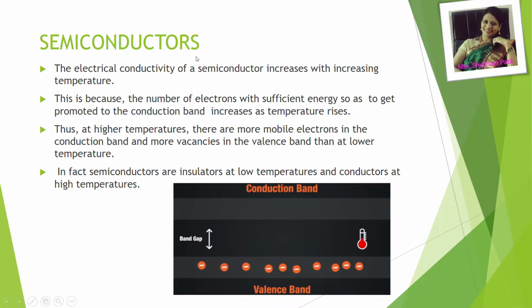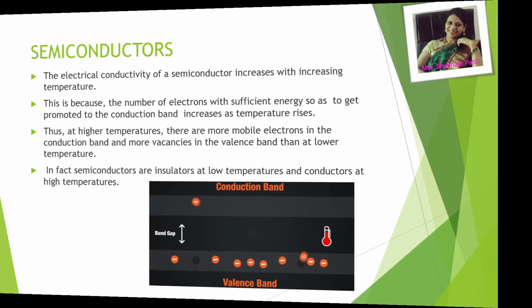Electrical conductivity of a semiconductor increases with increasing temperature. This is because the number of electrons with sufficient energy to get promoted to the conduction band increases as temperature rises. Thus, at high temperature, there are more mobile electrons in the conduction band and more vacancies in the valence band than at low temperature. So, we can conclude that semiconductors are insulators at low temperatures and conductors at high temperatures.